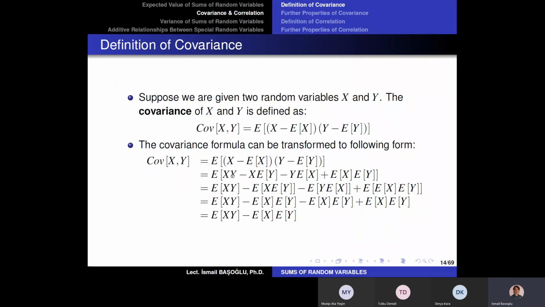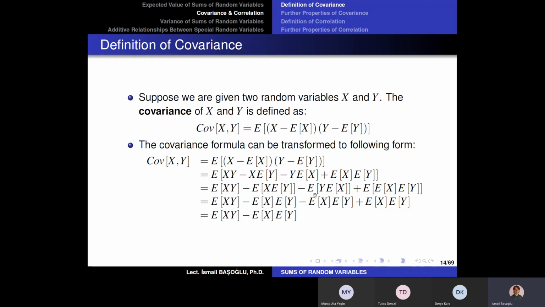And then you can rewrite the expected value of the sum of these four components, even though we have negative signs in between them. It doesn't matter because subtraction is also a kind of summation with a coefficient of -1. Therefore, we have expected value of the first term minus the expected value of the second term minus the expected value of the third term plus the expected value of the last term. Now, every expectation inside the other expectations is going to be considered as a constant value because they are not conditional expectations. They are just ordinary expectations. These ordinary expectations can get out of the outer expectations.